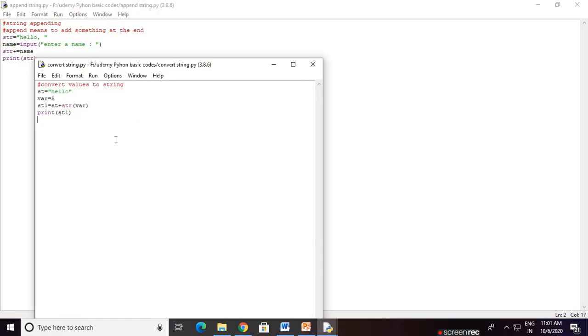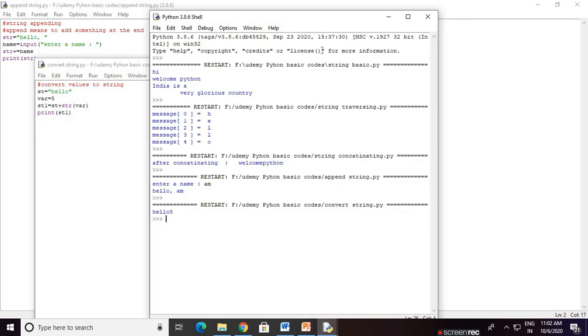Now the last operation, that is convert. Converting one data type to string. The var is obviously an integer. We convert it to a string and then concatenate, so the result is hello 5, where 5 is a string. We use str of var. That means we have converted var, which is an integer data type, from integer to string, and we concatenate it with str, meaning hello. The result is stored in str1. Print str1. The result is printed as hello 5.